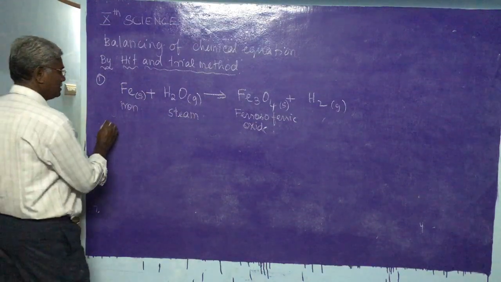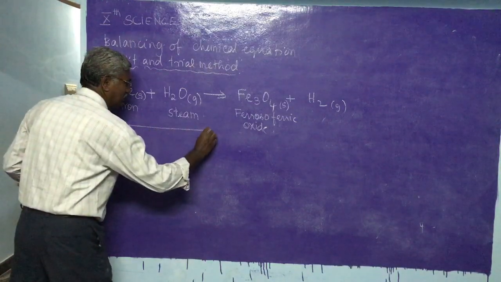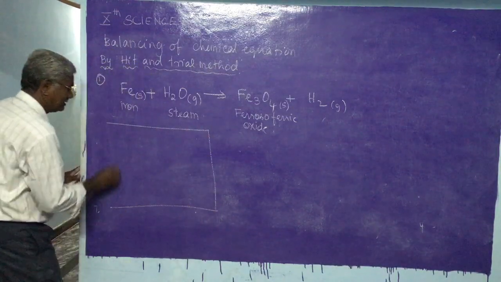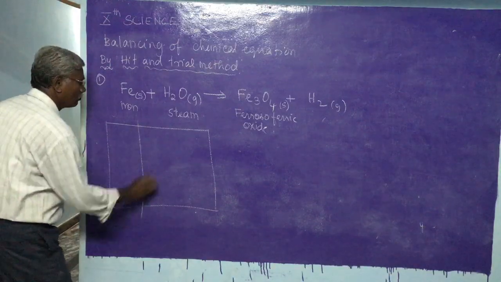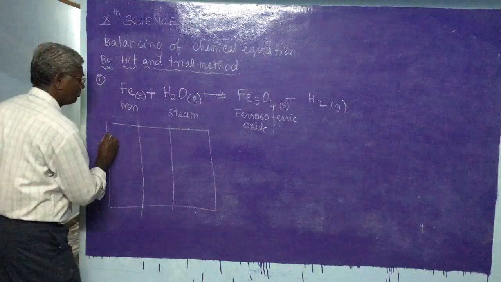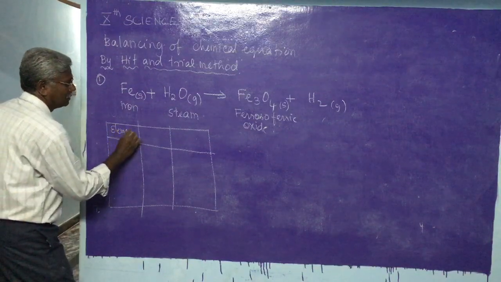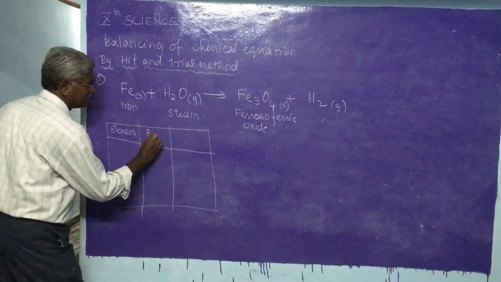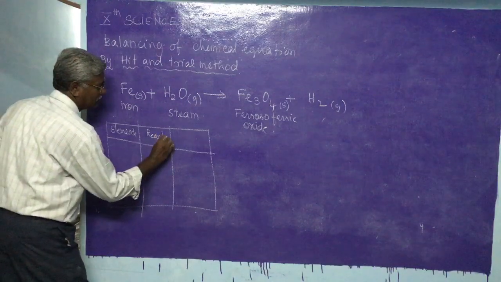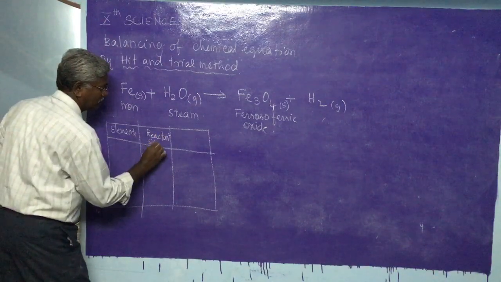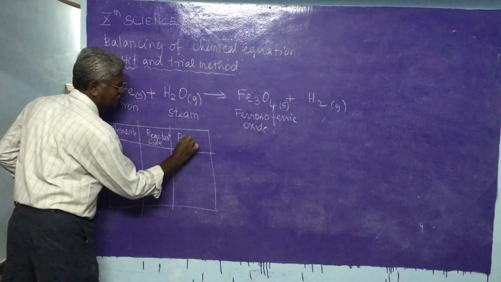First we have to write the elements on the reactant side and the product side.